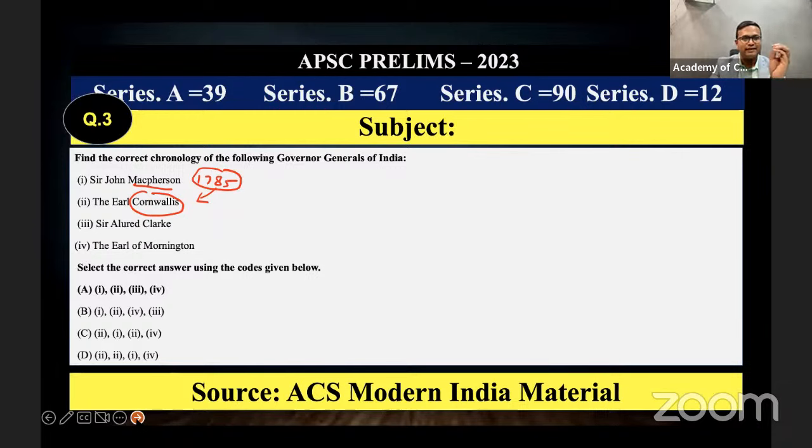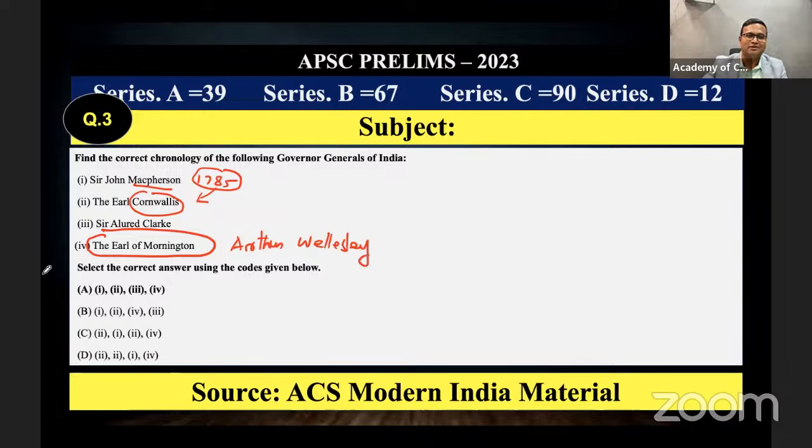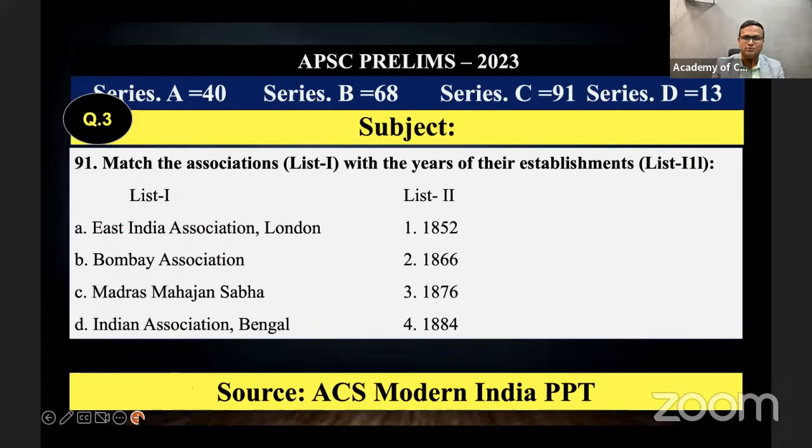The governor generals given here include Allude Clark and the Earl of Mornington. That was also another name of Arthur Wellesley. We are familiar with this person as Arthur Wellesley, but they have given another name of Arthur Wellesley. I agree that it was a tough question, and without proper and microscopic learning, it is very tough to get the answer for this question.